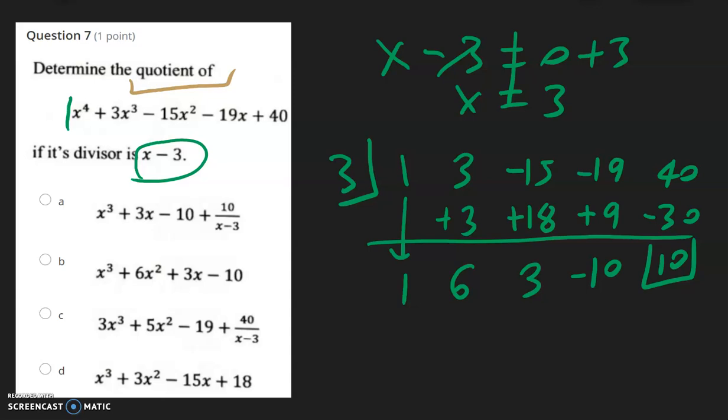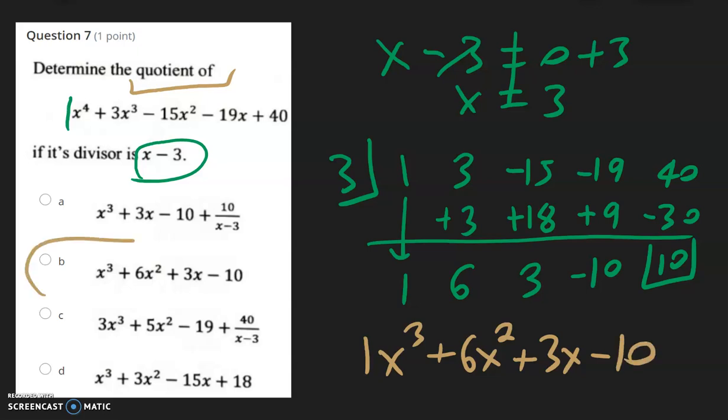So because we begin with x to the fourth power, let's take 1 away from that, will be x to the third power, which will be our first term. So we have 1x to the third power plus 6x to the second power going backwards plus 3x to the first power, or just x by itself, minus 10, which would be this answer.